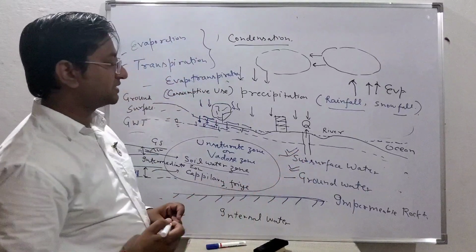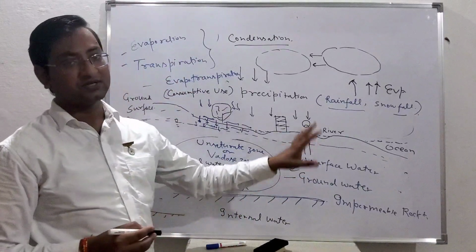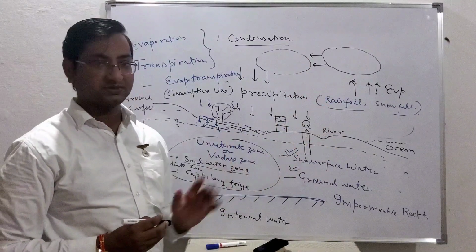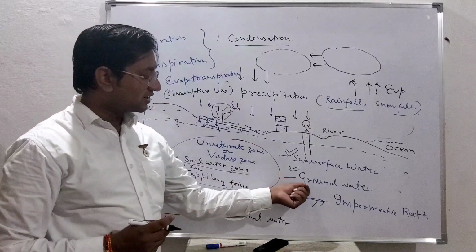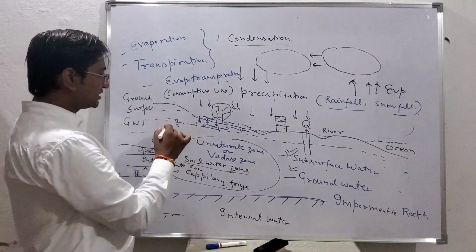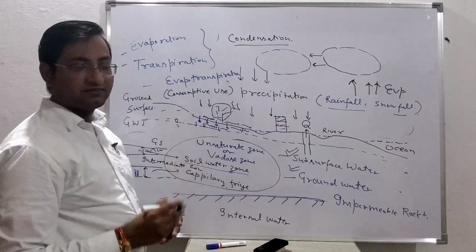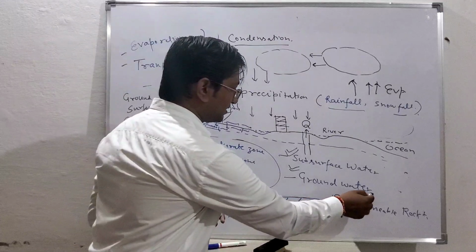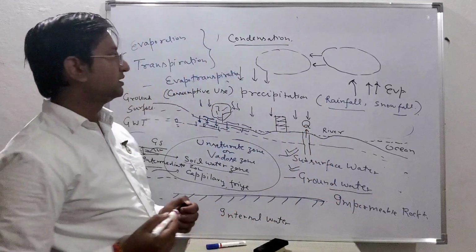I was again at that time saying there is a difference between subsurface water and groundwater. Subsurface water is all the water that is available below the ground surface. But groundwater is generally water that is available in the saturated zone below the groundwater table, because we are pumping out that water, so that comes in the category of groundwater. Okay, so I can write the definition of this.